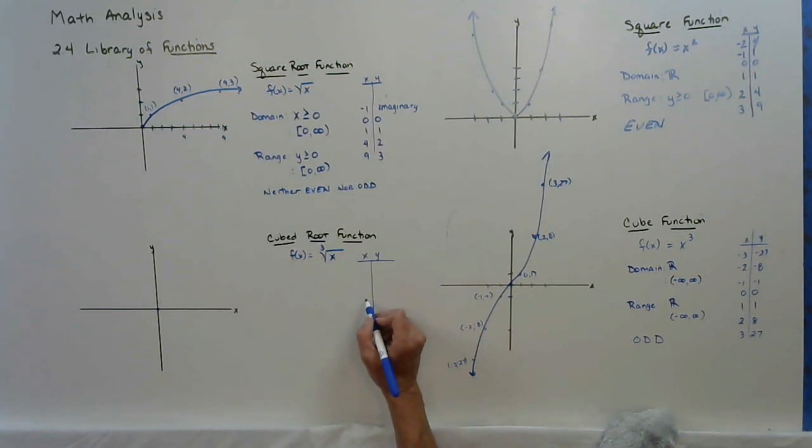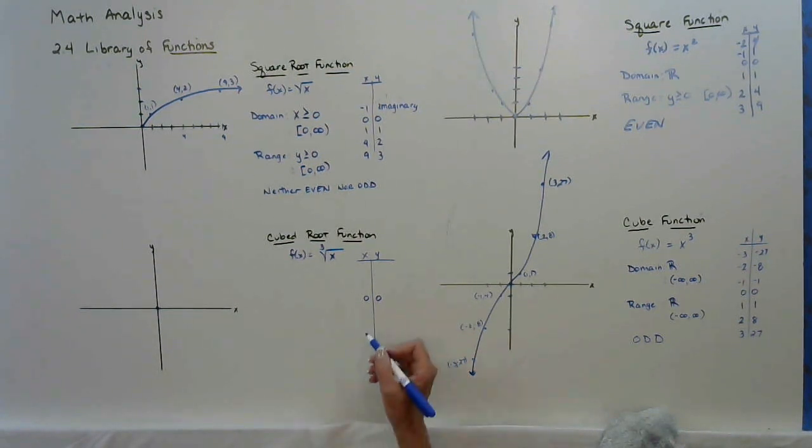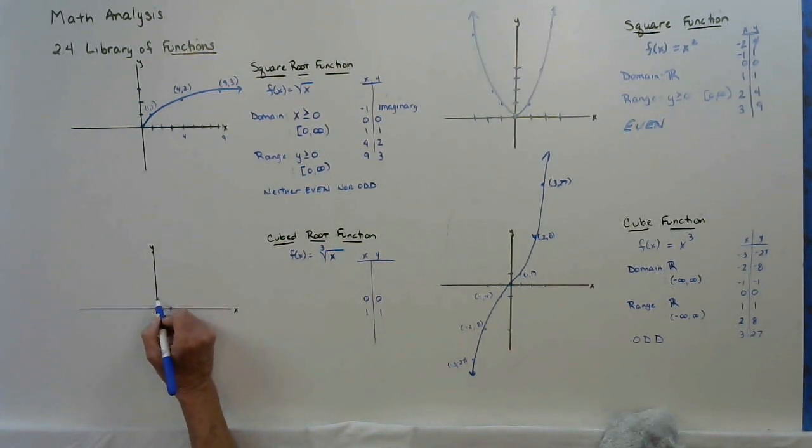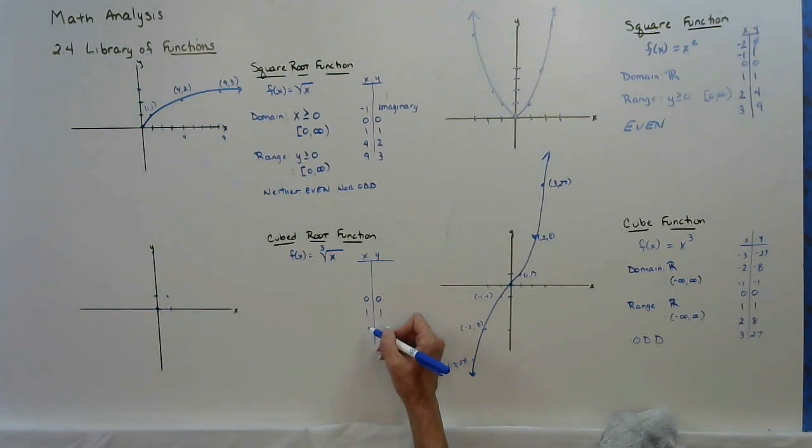So I'm going to start with 0. Cube root of 0, 0. Cube root of positive 1, positive 1. When x is 1, y is 1. Cube root of 2, kind of hard to take. 3, 4.